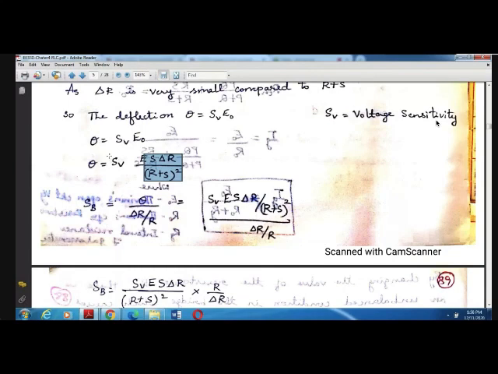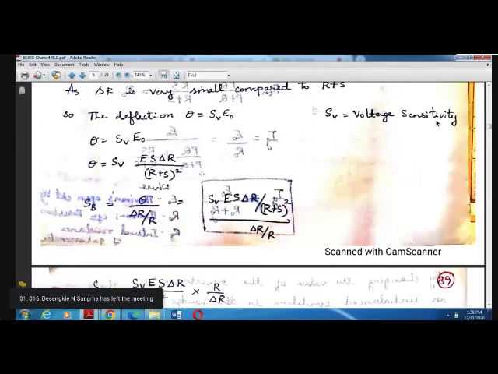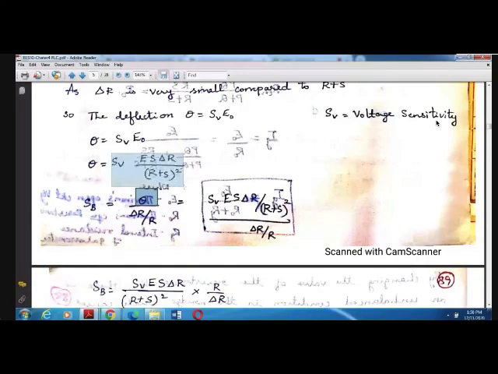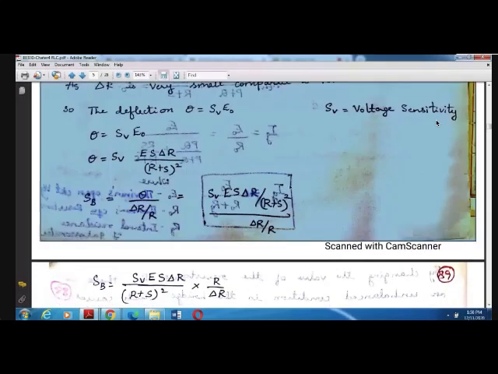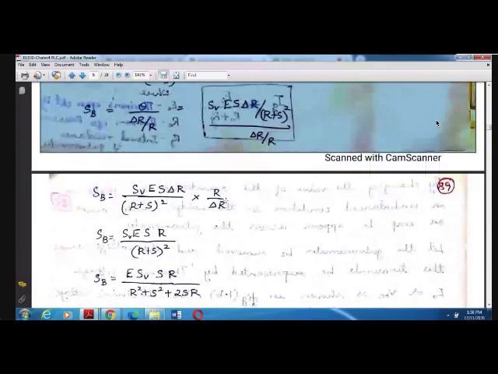We got this equation. Now we know the definition of sensitivity of the bridge. SB is equal to what? The deflection per unit change in the value of the resistance is the definition of the sensitivity of the bridge. So according to the definition, SB is given by theta by delta R by R. Replacing the value of theta we obtained, after substituting and simplifying, finally we will get SB is equal to this.